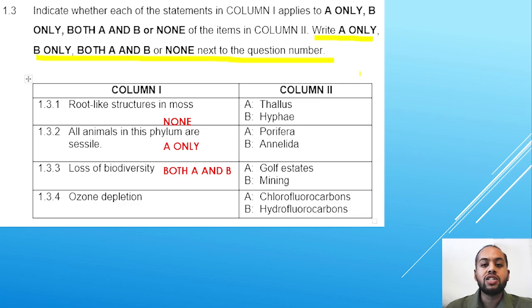1.3.4, ozone depletion. Ozone depletion is that process where you're going to have holes in the ozone layer, the thinning of the ozone layer. What causes that? Chlorofluorocarbons as well as hydrochlorofluorocarbons. They both contribute to it. Therefore, the answer is both A and B.